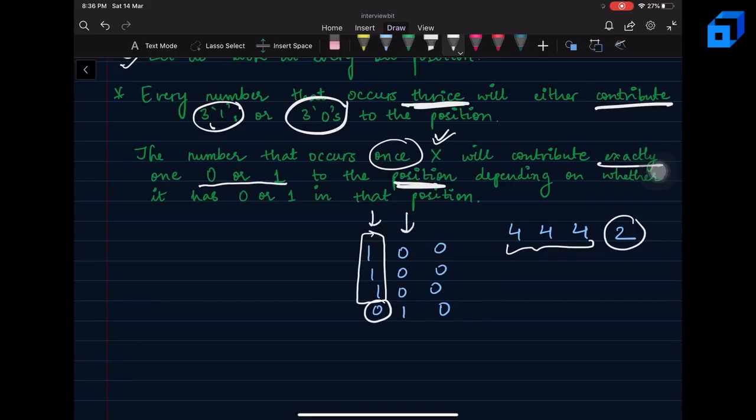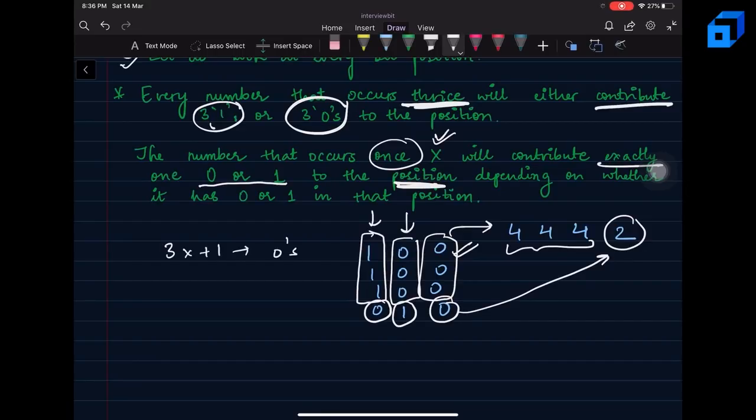Similarly, for this next bit position as well, 3 zeros are being contributed, whereas only one 1 is being contributed. And here 3 zeros are being contributed from the three 4s, and one 0 is being contributed from the number 2.